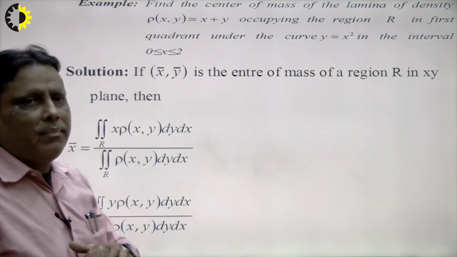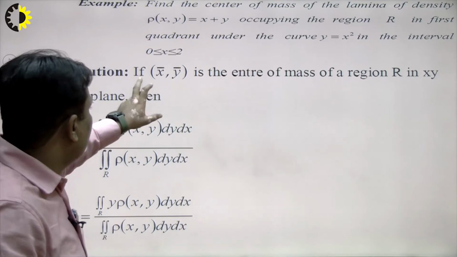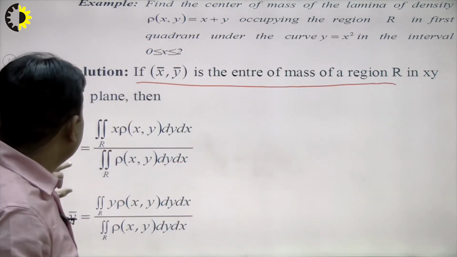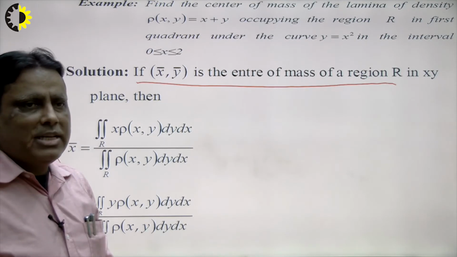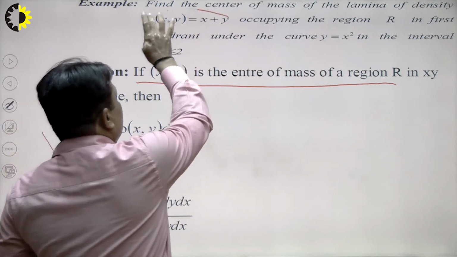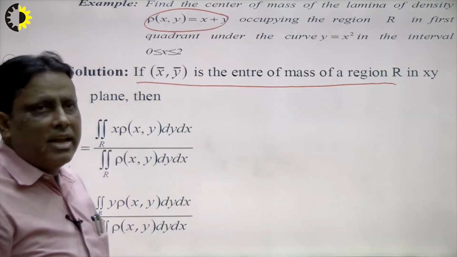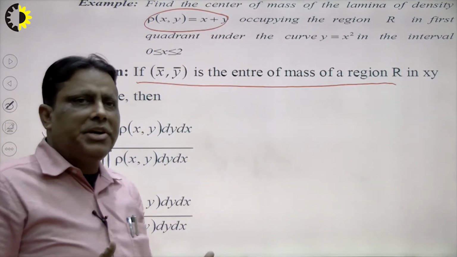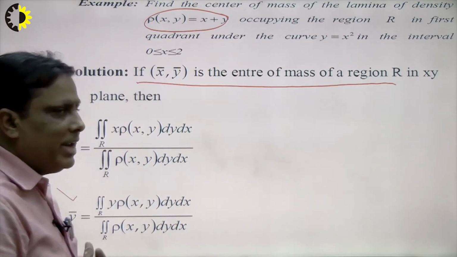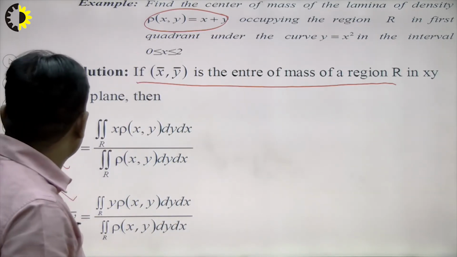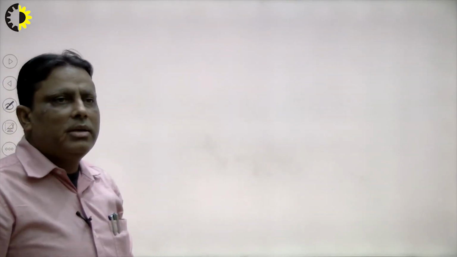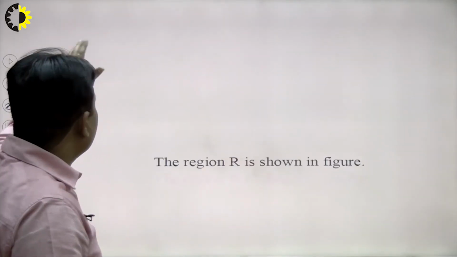So first of all, if x bar, y bar is the center of mass of the region R in the xy plane, this is the formula I explained just now. X bar is equal to the double integration, because density is given in two variables. So we have taken the decision that the center of mass is calculated with the help of double integration. I write the formula of y also here. In this way we use the formula step by step and calculate the value of x bar and y bar here.